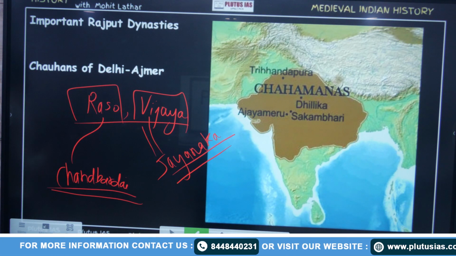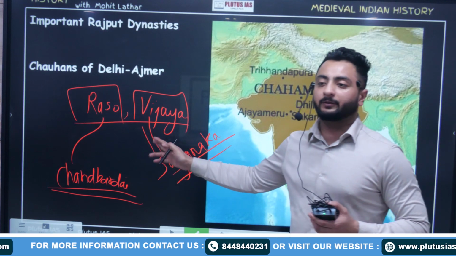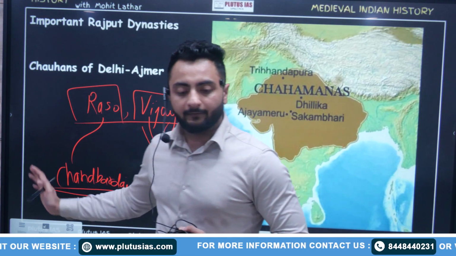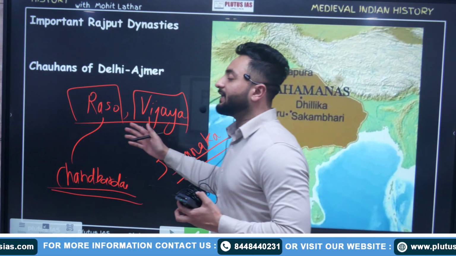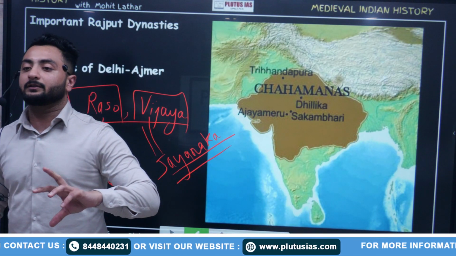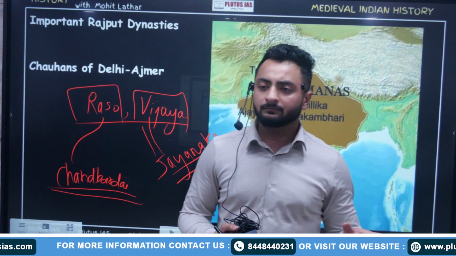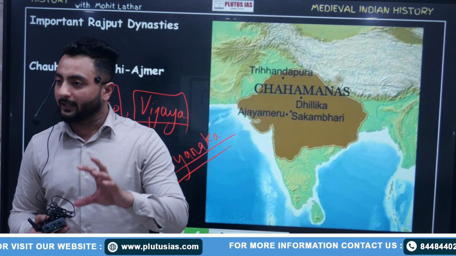These both were court poets of whom? Prithviraj Chauhan. And these books are available to us still, and we know about the history of Prithviraj or his deeds, his contribution to society from these two books. Fine. Then write second dynasty, Pratiharas of Kannauj. Now this also, Pratiharas of Kannauj, we have already done these through the tripartite struggle. So we need not write it again, as we have already covered this. Just mention that these are also available to us in that period.